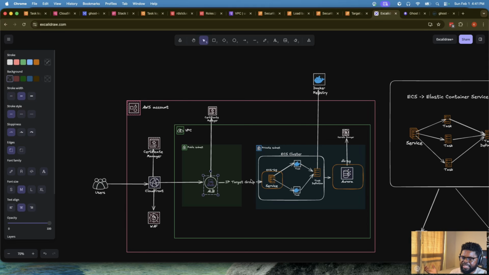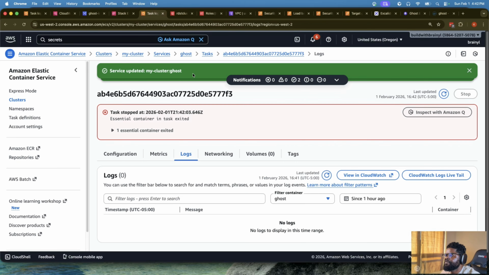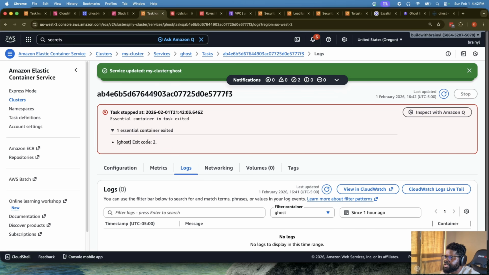Then we can plug it to a load balancer, okay? And there's a reason why you need to understand it this way. It begins to help you understand the things that can stay in isolation. Load balancer and target group would always be together, but ECS on its own can be there. You can test ECS in isolation, and if it's working well, you can tie it back to a load balancer, right?